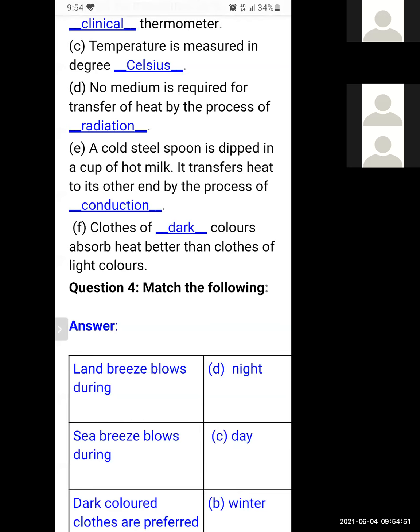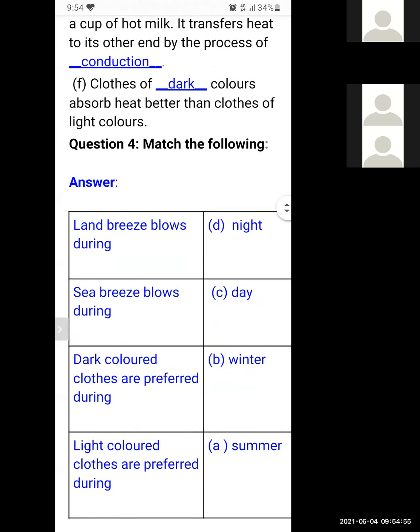That is the reason. Question number 4, it is match the following. Land breeze blows during night. So the question can be like this: land breeze blows during option A, day, option B, night, option C, during afternoon, option D, none of the above. So land breeze will blow during night only.